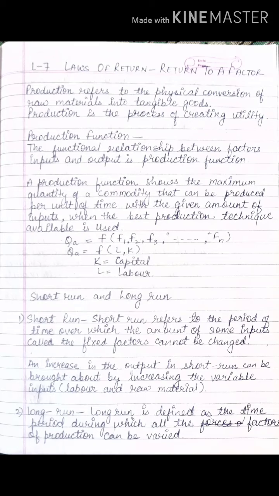Am I clear? Now long run. Long run is defined as the time period during which all the factors of production can be varied. Long run means you have ample of time. Now when you have ample of time, every input is variable, it can change. So that is what long run is. There is no fixed factor. All the factors are variable in that case.